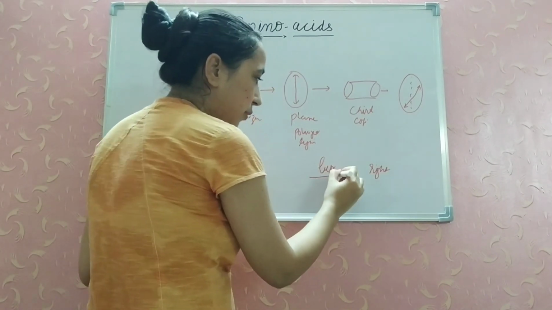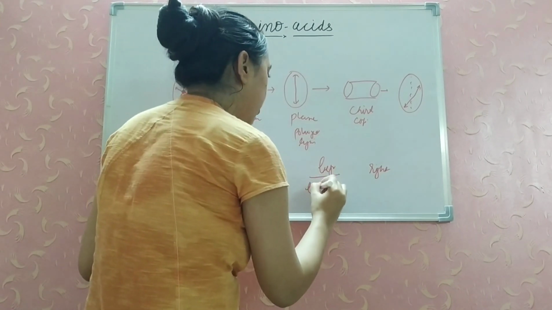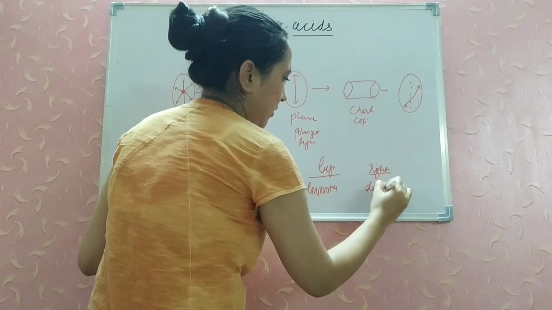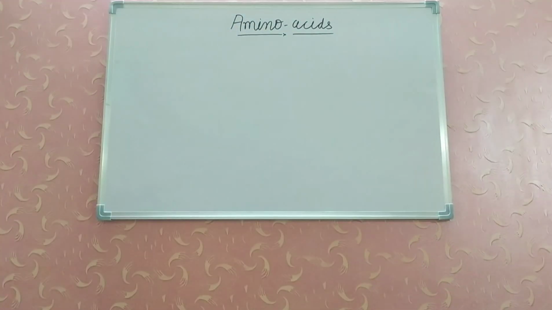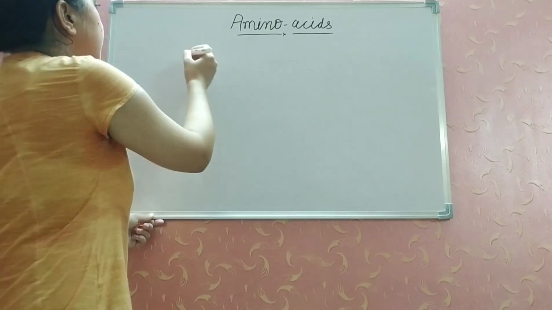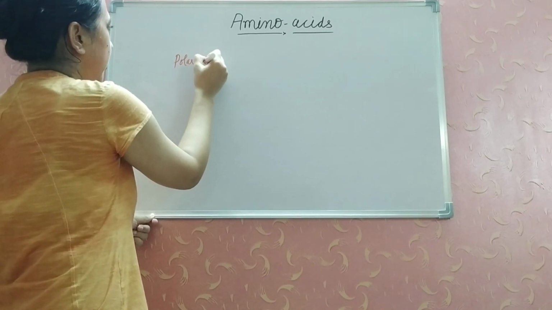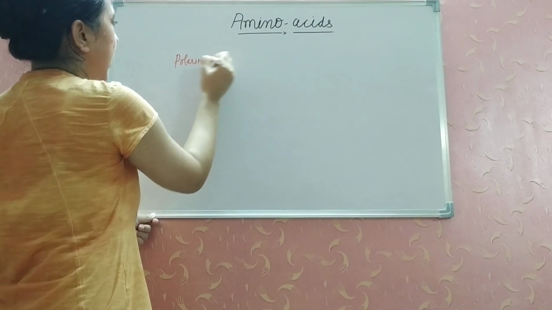If it is rotated to the left side, it is levorotatory, and if it is rotated to the right side, it is dextrorotatory. The instrument which we use to measure the amount of light rotation is known as a polarimeter.